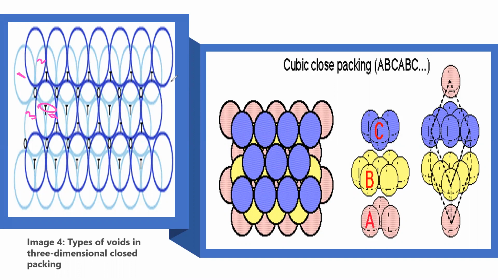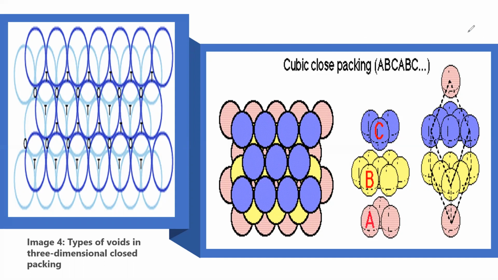Next, coming to the octahedral void. You take any one here, 1, 2, 3, 4, 5, and 6. So octahedral voids are formed by joining 6 spheres. In this way, you'll get octahedral voids. So this is about tetrahedral voids and octahedral voids.